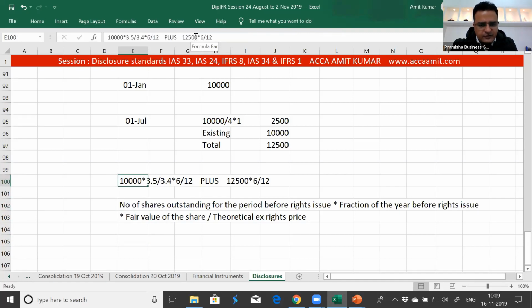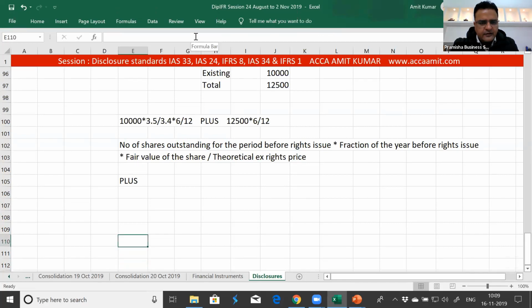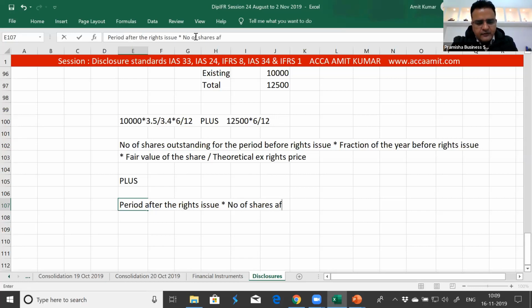This is the calculation for this, plus period after the rights issue multiplied with number of shares after the rights issue.